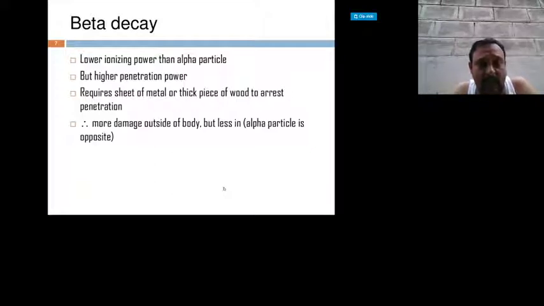Beta particles cause more damage outside the body, but less inside. So outside the body they cause damage, and when compared to alpha particles, it is somewhat higher.